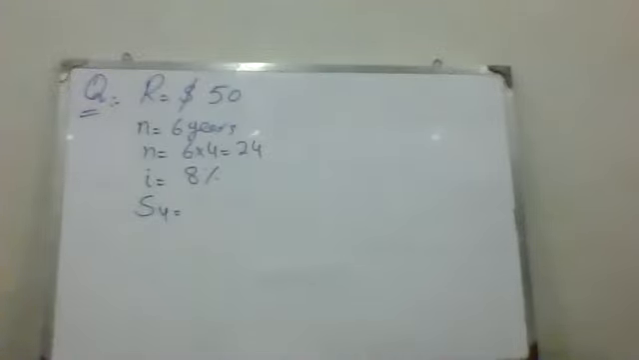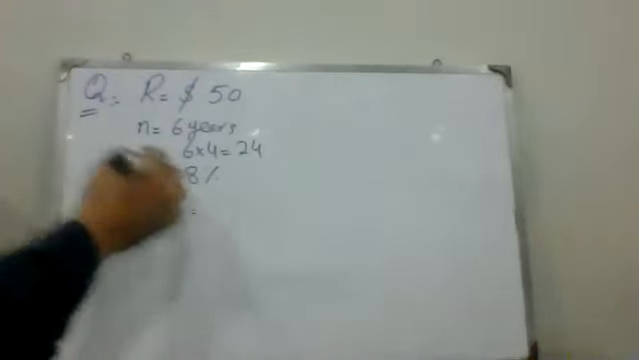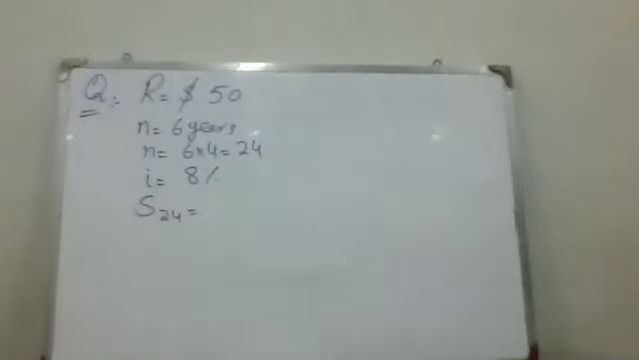S24, right? It's S24. For 6 years, so it's 6 years, but we have to write 24 because we can calculate that quarter wise, right?